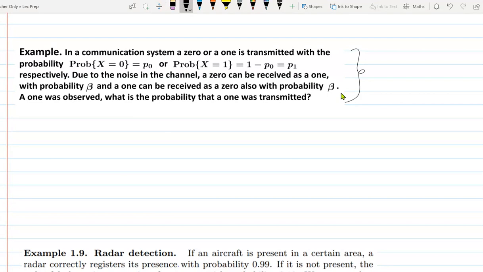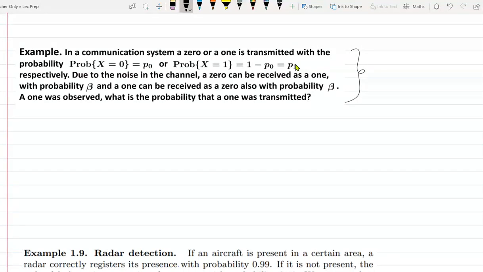So you have a communication system. I am sending you some bits across the internet, a binary 0 or 1. Apparently my message has p0 fraction of zeros and p1 fraction of ones. It's not exactly half and half, so for some reason it is biased.